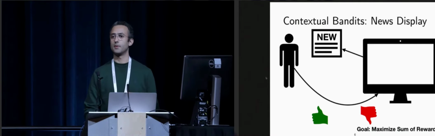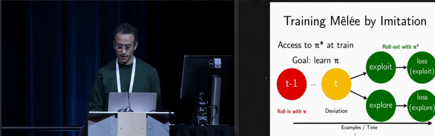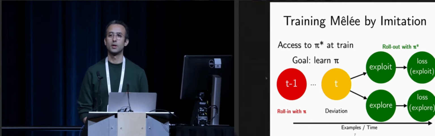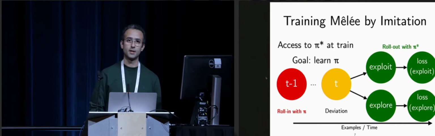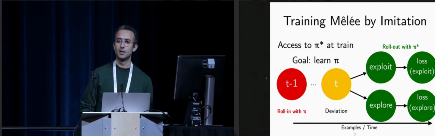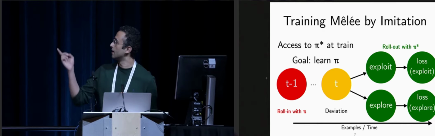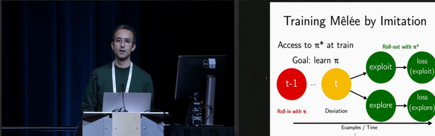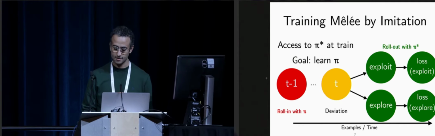Our main goal is to maximize the total sum of observed rewards in this interactive setting over different rounds. And a fundamental problem in this setting is learning when to do exploration. The way we go about solving this problem is using a meta-learning technique where, at meta-training time, we assume access to an expert exploration strategy that effectively cheats by knowing when to explore and when to exploit. We construct this expert policy, called Pi Star, by simulating contextual bandit tasks on fully supervised synthetic data sets.